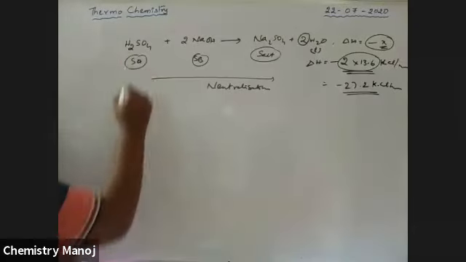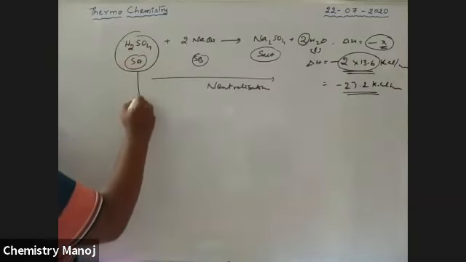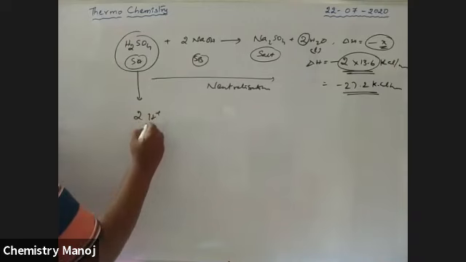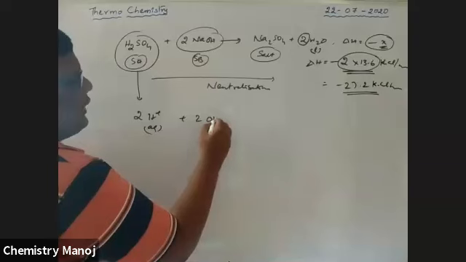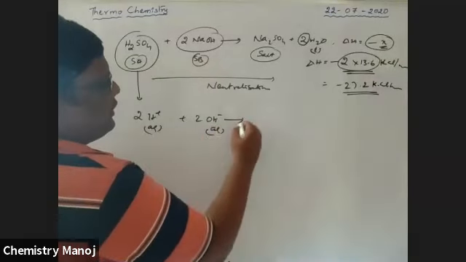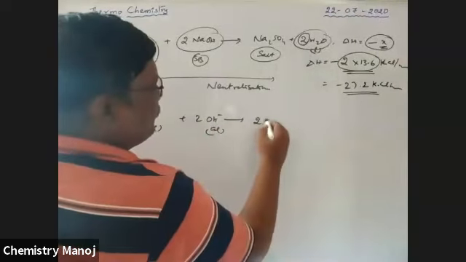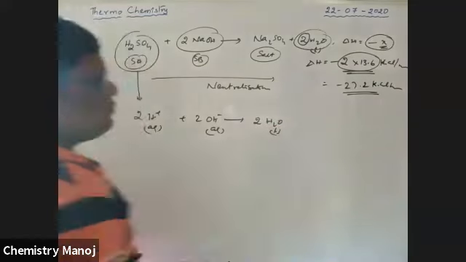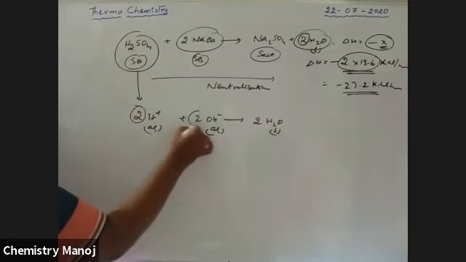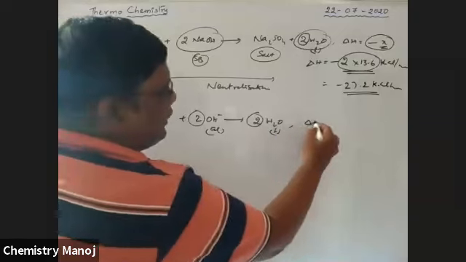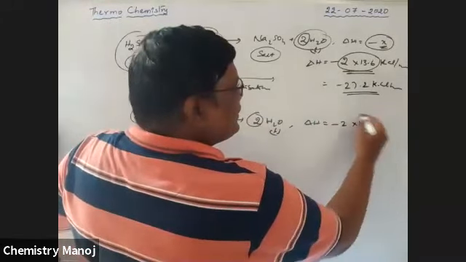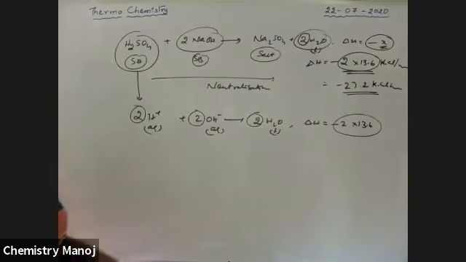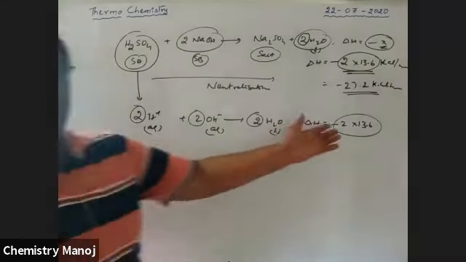See here, H2SO4 gives 2 H plus aqueous ions, and from NaOH, 2 OH minus aqueous ions, so 2 moles of water molecules are formed. Because it is 2 times, automatically the delta H value is also 2 times that of 13.6. That is why the value is doubled.